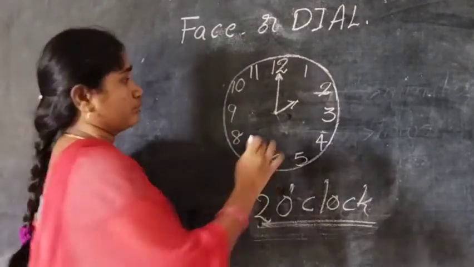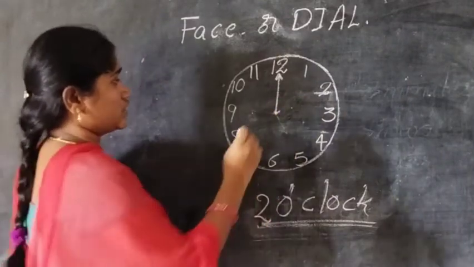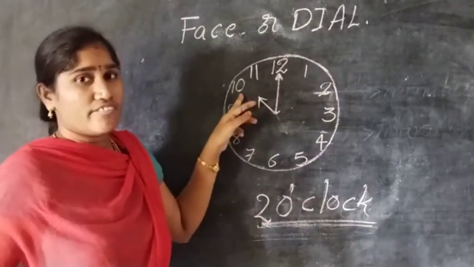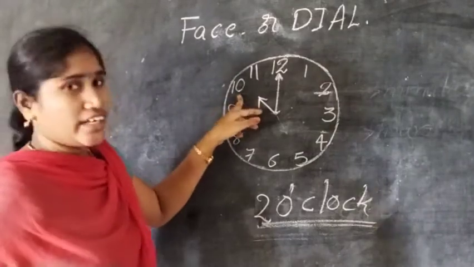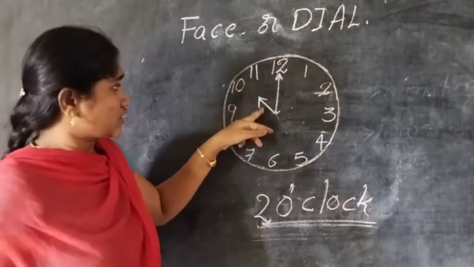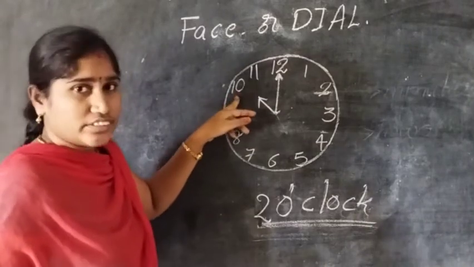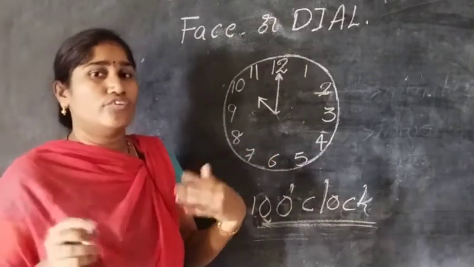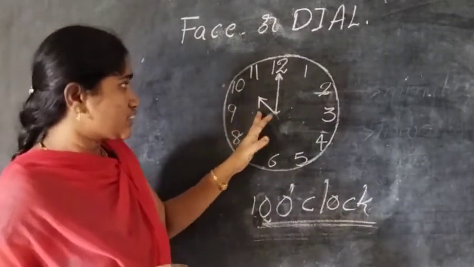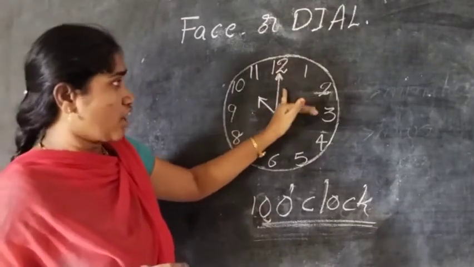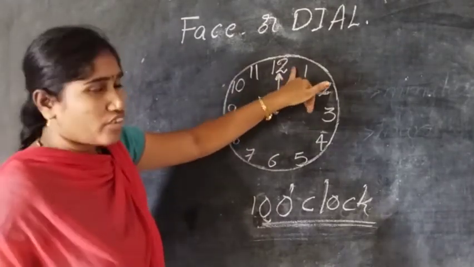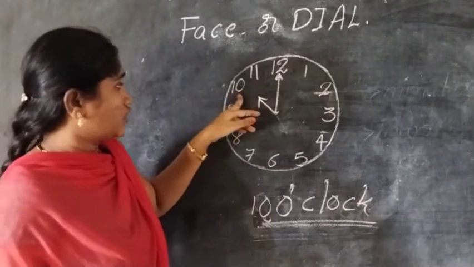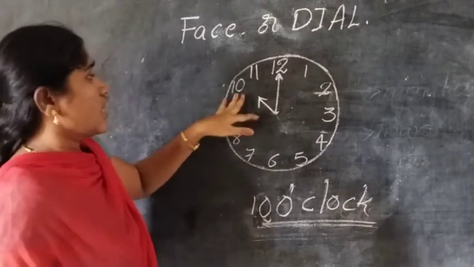Understand children? Next, the short hand is showing 10. The hours hand is telling us 10 hours. Okay children, which side is the short hand? The short hand is at 10. So the time is 10 o'clock. Understand children how to say that time? See, first, which side is showing the long hand? It is at 12. Next, see the short hand. The short hand is showing 10 hours. So the time is 10 o'clock.